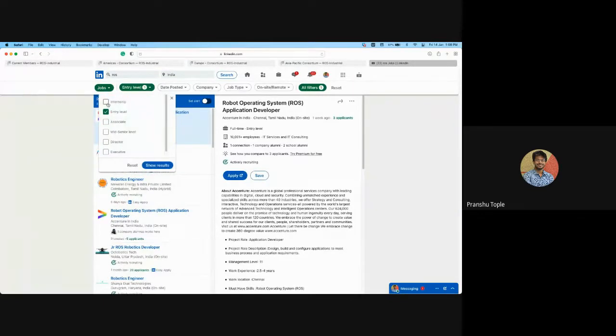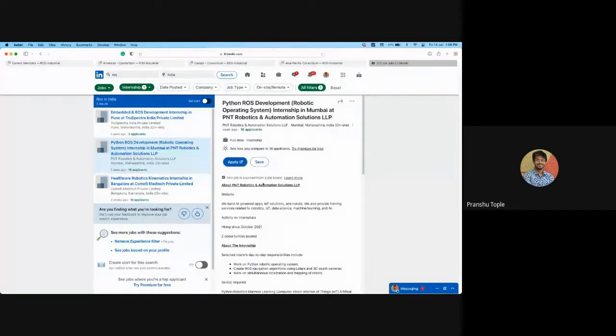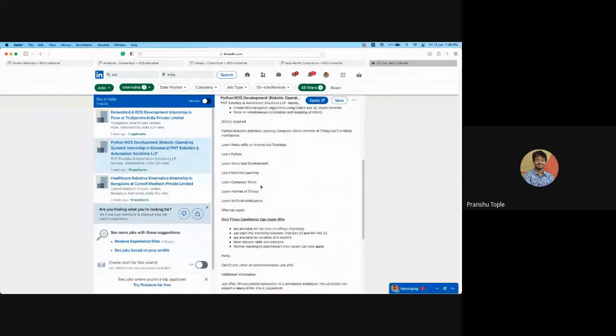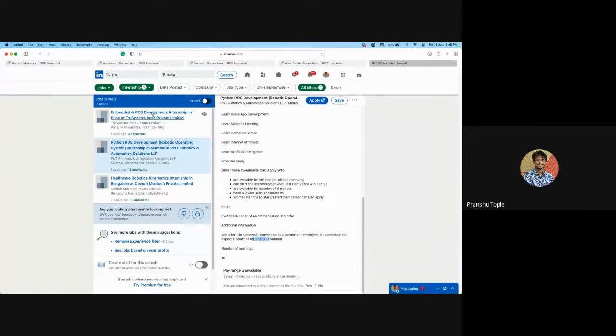If I search for internships, let's search. There are 3 internships in PNT Robotics, True Spectra, and Bangalore. PNT Robotics has recently come into the Shark Tank India TV show as well. So even they are looking for ROS Python developers. There have been 16 applicants. And see, salary from 3 to 8 lakh per annum. This is an internship.